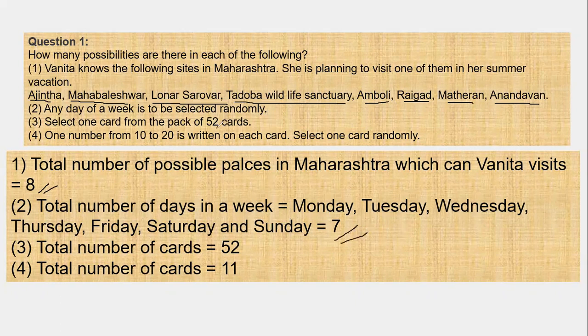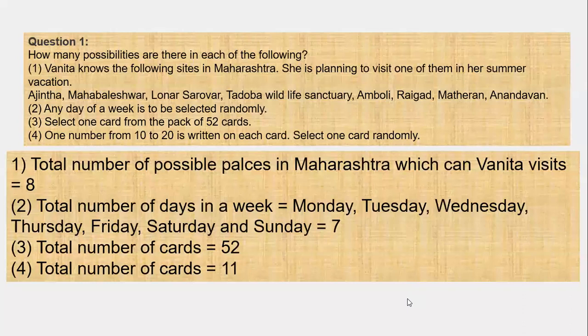Select one card from the pack of 52 cards. How many cards are there? 52 cards. One number from 10 to 20 is written on each card. Select one card randomly. So the total number is 11, because you count the 10. So from 10 to 20, the total number is 11. So that is your practice set 5.1.